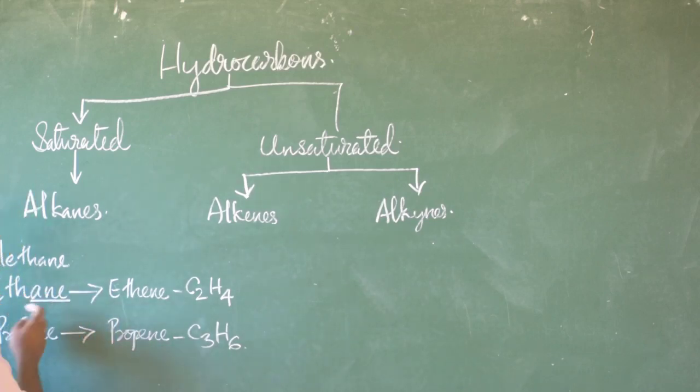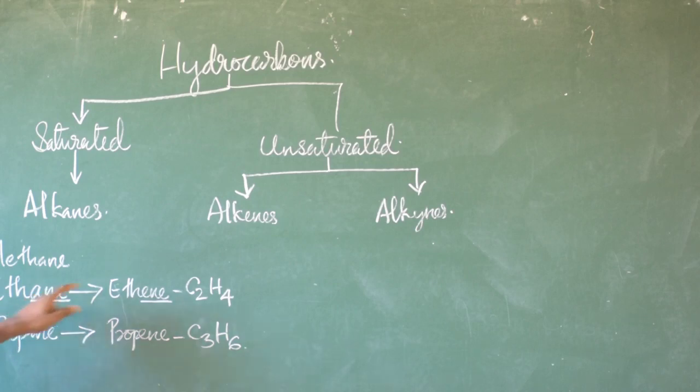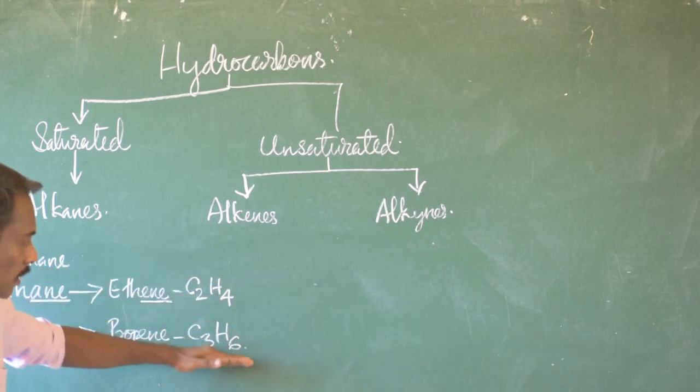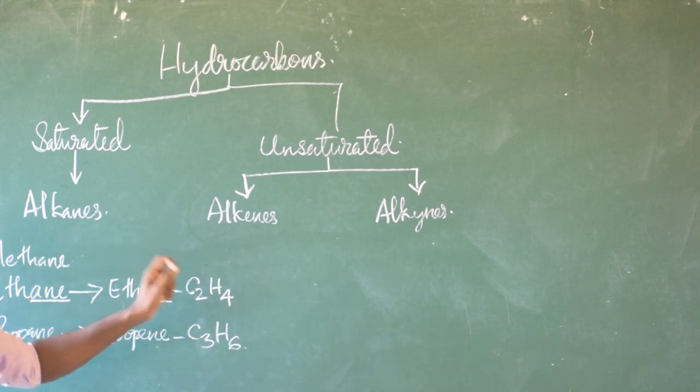In the last three letters of the alkane names, A-N-E is replaced by E-N-E. So the corresponding alkenes are formed: ethane, ethene, propane, propene, butane, butene, pentane, pentene, hexane, hexene, and so on. In the same way, the molecular formulas of two consecutive alkenes have a difference of CH2.